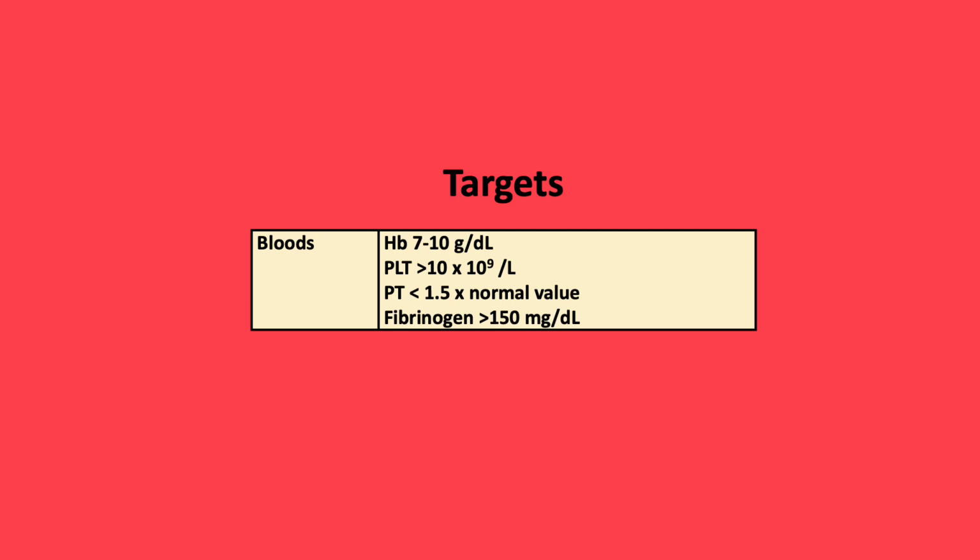In bleeding patients with DIC and prolongation of PT and APTT, FFP may be useful, and we could aim for a PT of less than 1.5. If the fibrinogen level is less than 150 milligrams per deciliter, FFP and possibly cryo may be indicated.